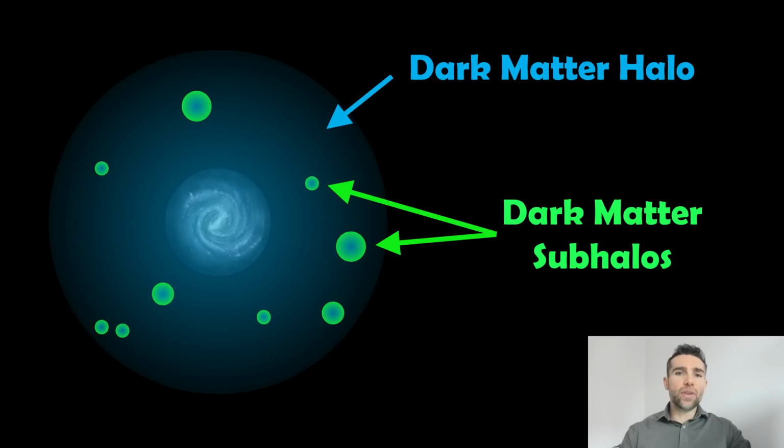Now I've done quite a few videos on planets and on galaxies, but this time around I want to go a little bit further than the galaxies and look at dark matter halos. These are enormous structures that surround galaxies, and they play an important role in their formation and their evolution. In this particular video, I want to have a look at dark matter subhalos. These are smaller halos located within the main dark matter halo around galaxies.